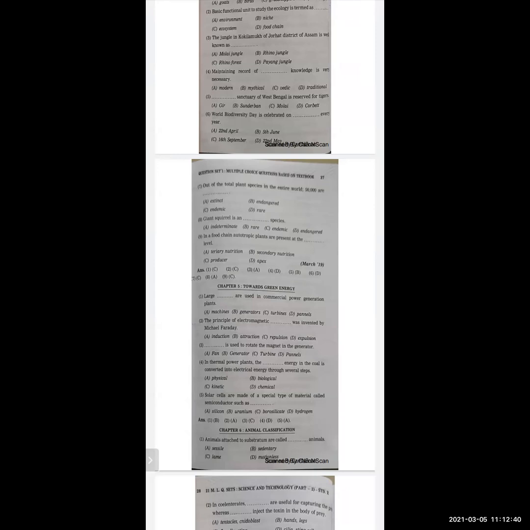So options are induction, attraction, repulsion, and expulsion. And the correct option is induction. Next, dash is used to rotate the magnet in the generator: fan, generator, turbine, panels. The correct option is turbine.